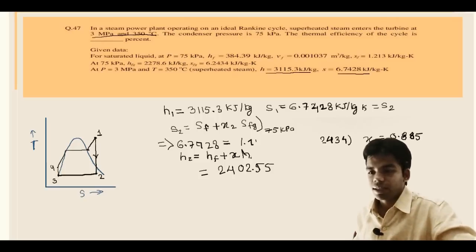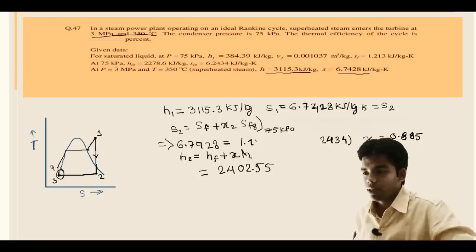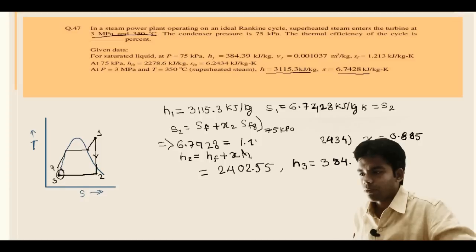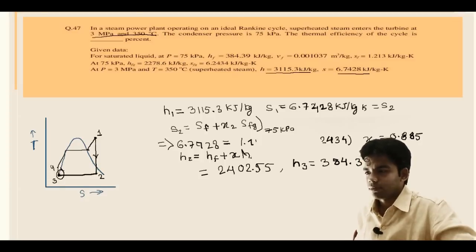Now what will be H3? As we can see from the figure, this H3 is nothing but HF at 75 kilopascal, the enthalpy of saturated liquid at 75 kilopascal. At 75 kilopascal HF is given as 384.39 kilojoule per kg.